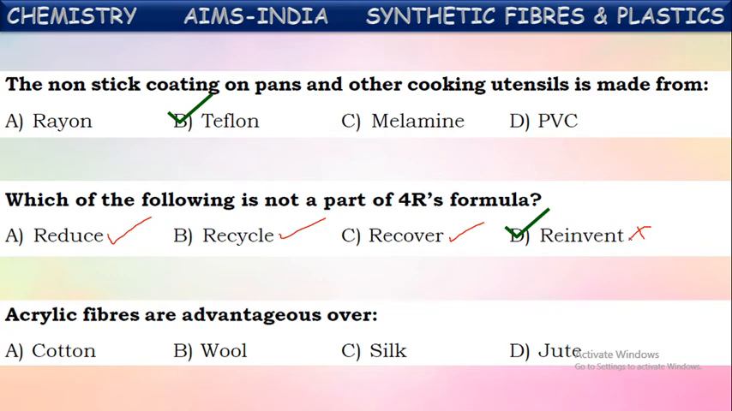Acrylic fibers are advantageous over wool because it appears like wool and it gives comfort like wool only, but it is cheaper than wool. So it is replacing wool articles. It has this advantage over wool.